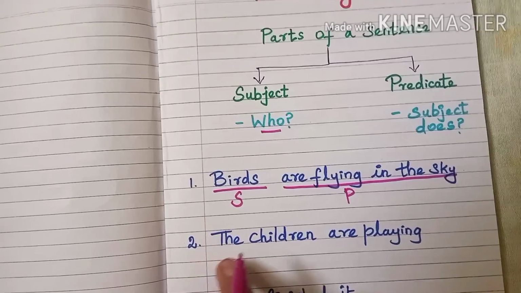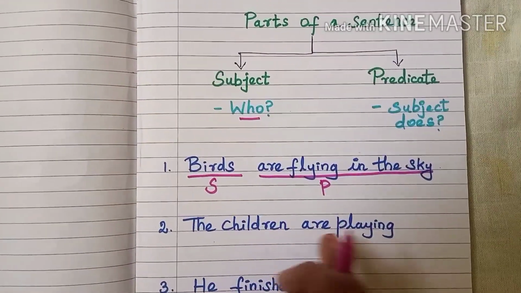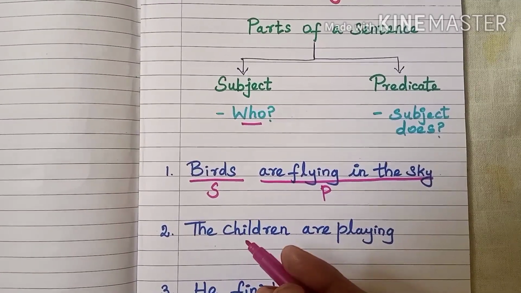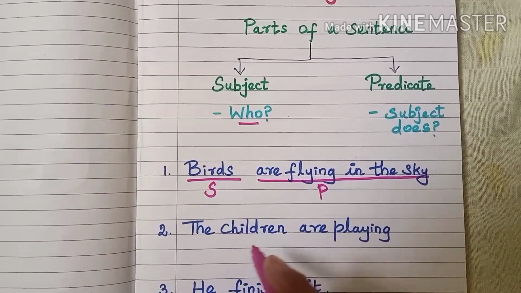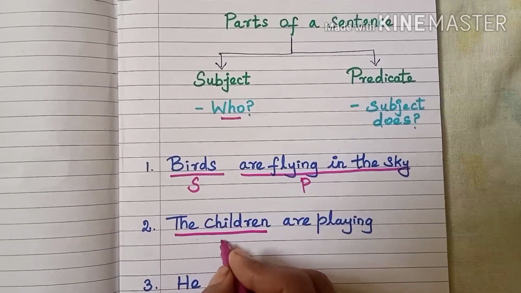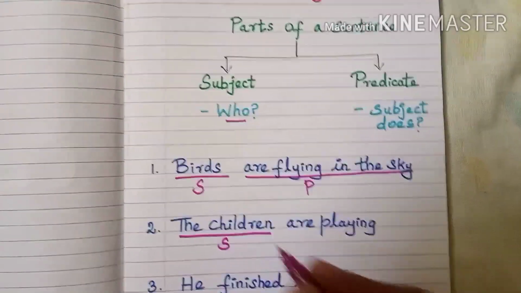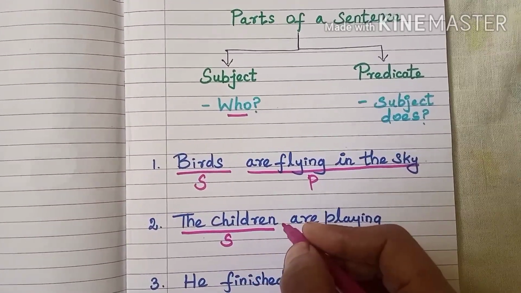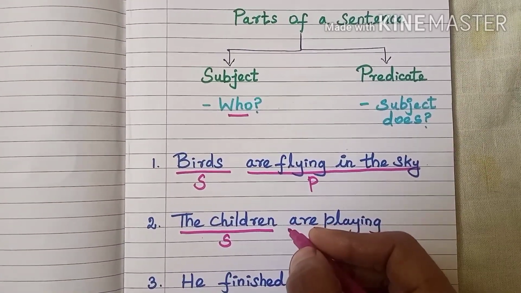Then second one, the children are playing. Same. Ask the question who are playing? The children. The subject, the children, is in singular or plural? It is in plural form.